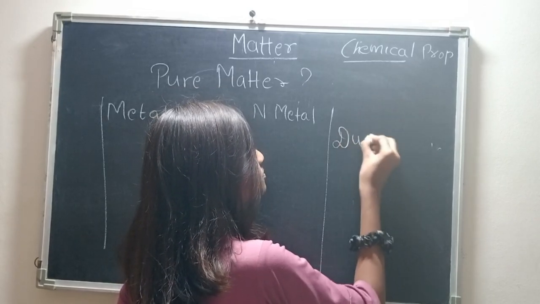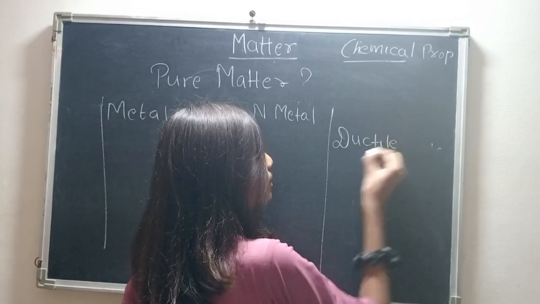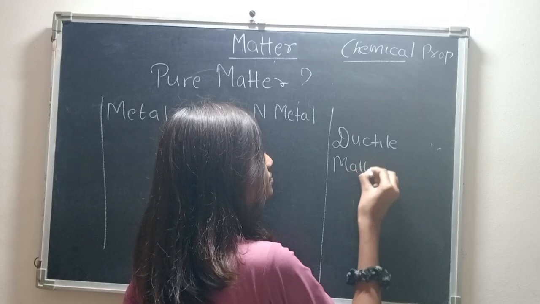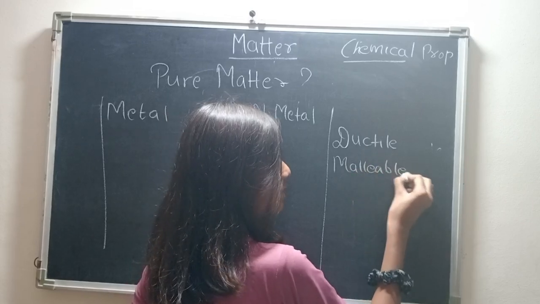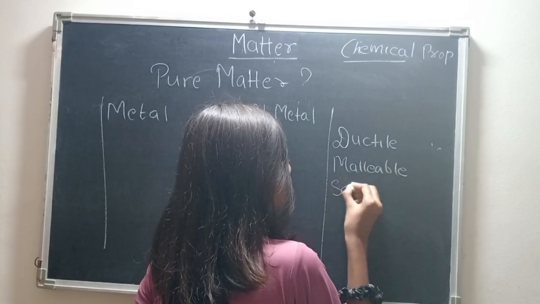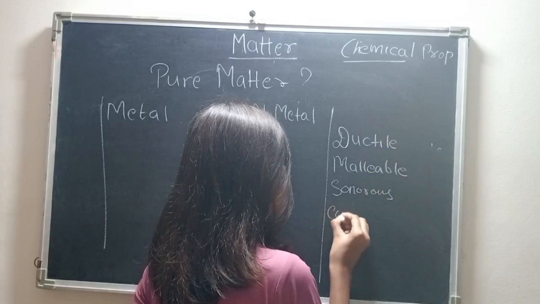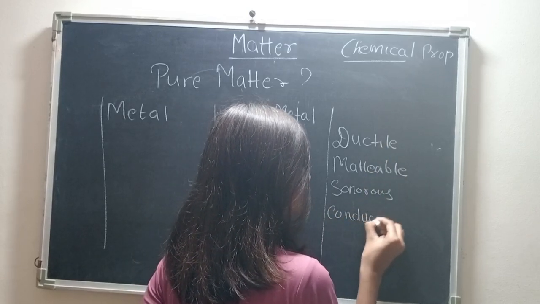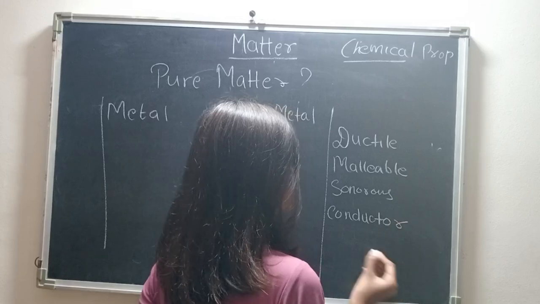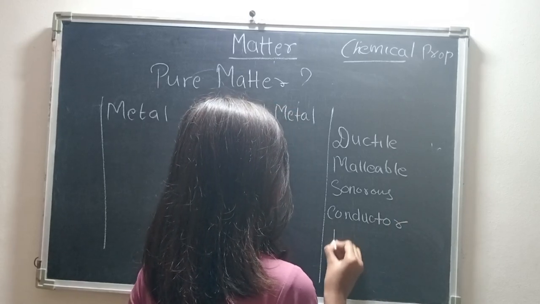Ductile, malleable. I'll explain you each and every term. Sonorous, conductor, and gaseous.